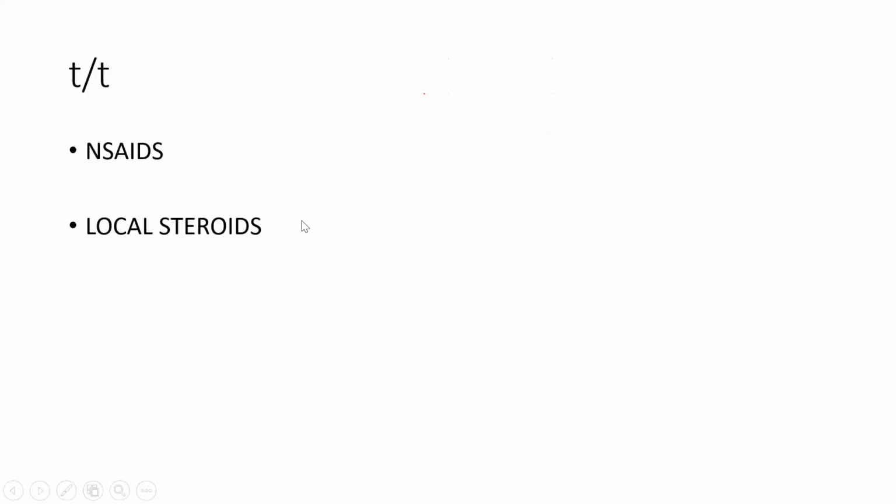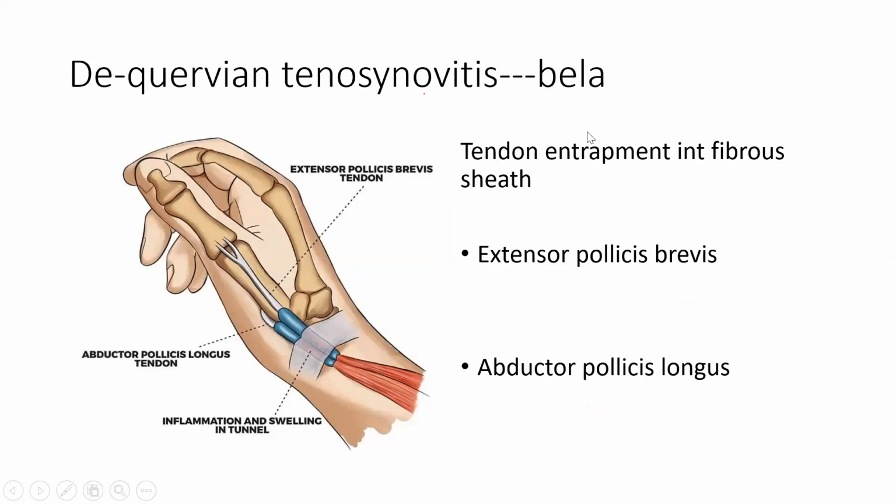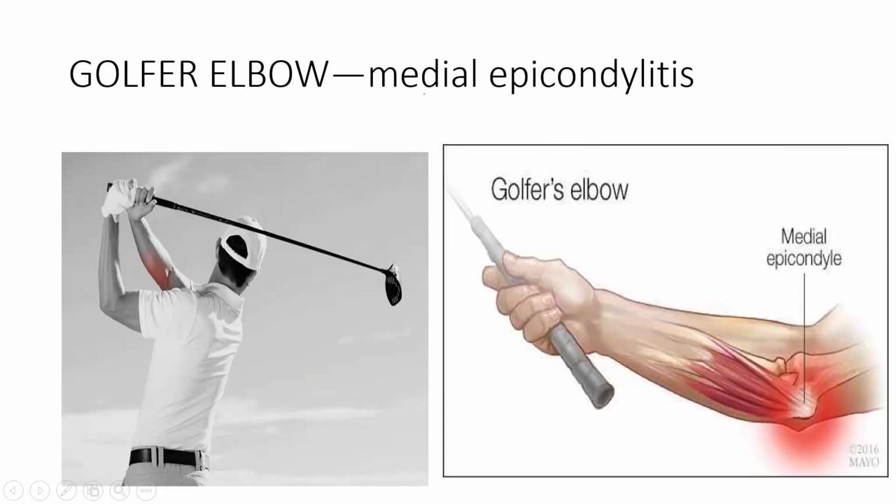So what is the treatment? Obviously, it is an inflammation of the origin, so anti-inflammatory NSAIDs and steroids. Now this is golfer's elbow, the opposite of tennis elbow. While playing high-intensity shots, golfers get medial epicondylitis. I already told you it arises from the common flexor origin. Pain from medial epicondylitis is known as golfer's elbow. The treatment is the same: give anti-inflammatories.